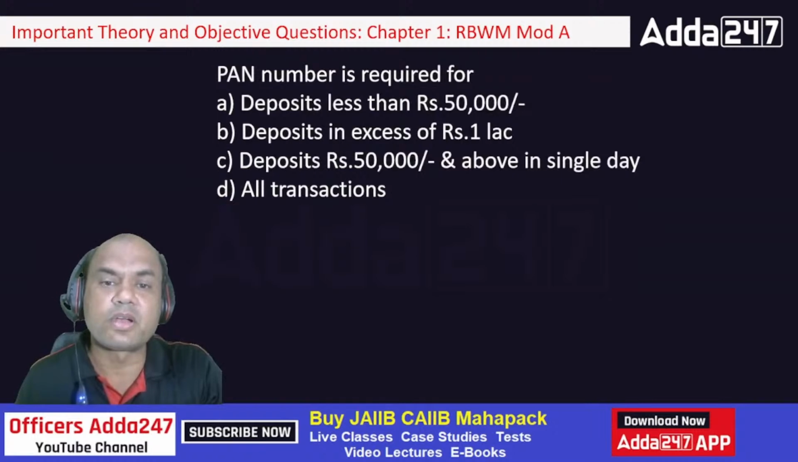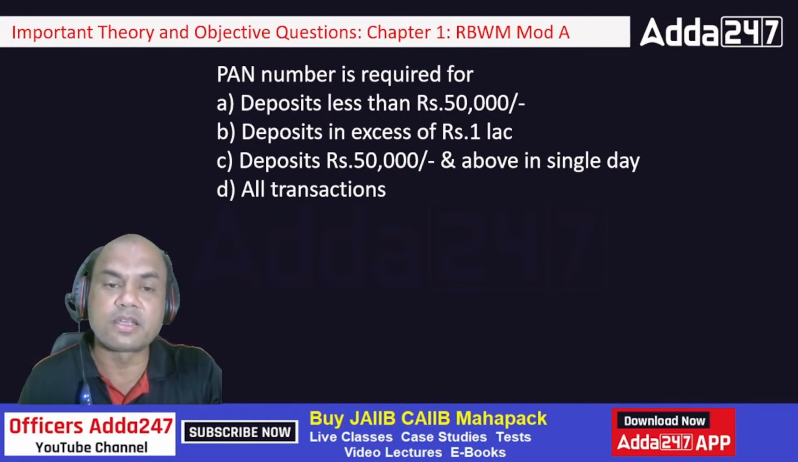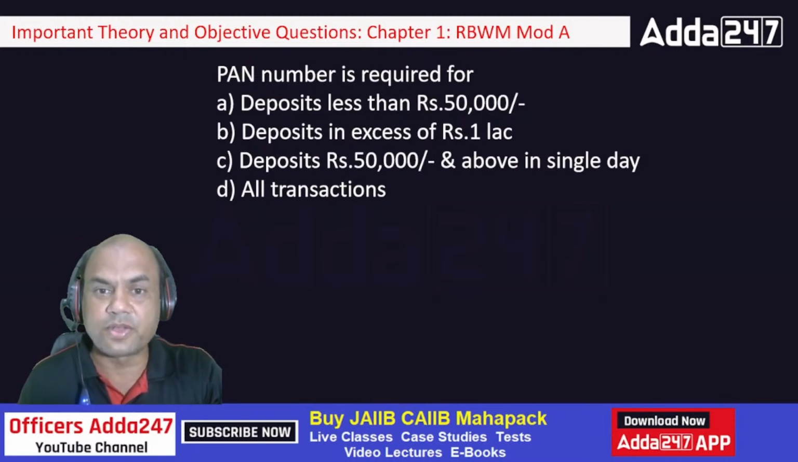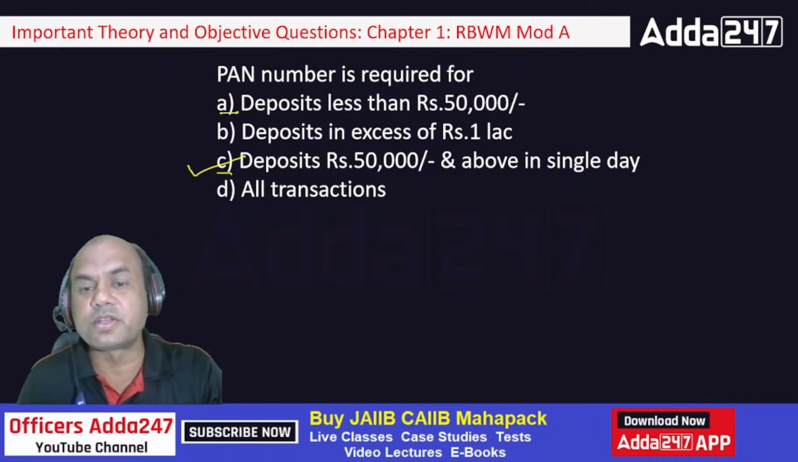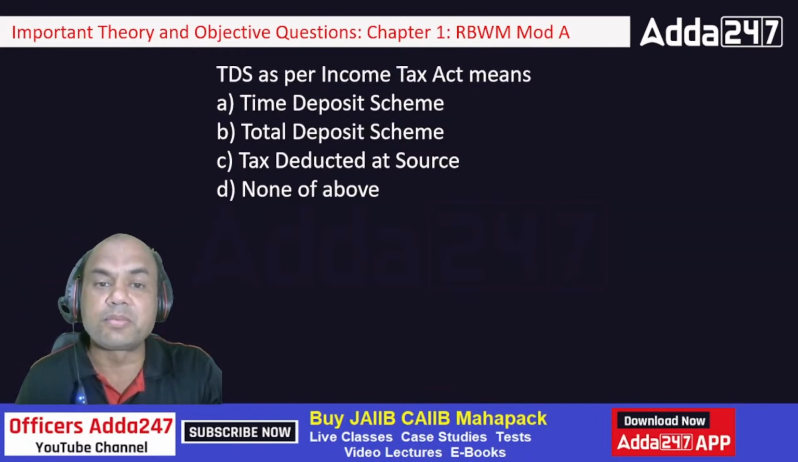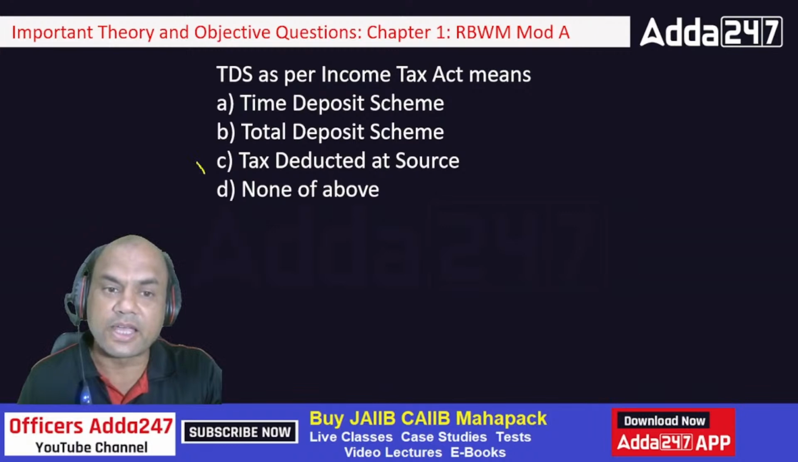Okay. PAN number is required for deposits less than 50,000, deposits in excess of 1 lakh, deposits of 50,000 and above in a single day, all transactions. So where is PAN number required? Less than 50 or more than 50? Okay, let's consider this only, A or C. It is C. Deposits of 50,000 and above in a single day. TDS as per income tax means time deposit scheme, total deposit scheme, tax deducted at source, and none of the above. So TDS as per Income Tax Act means it is tax deducted at source.